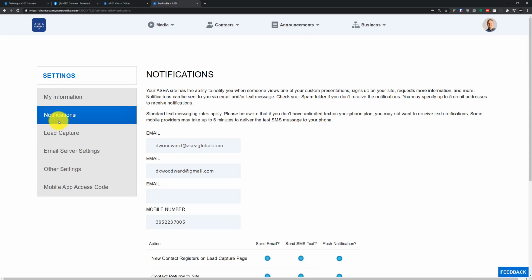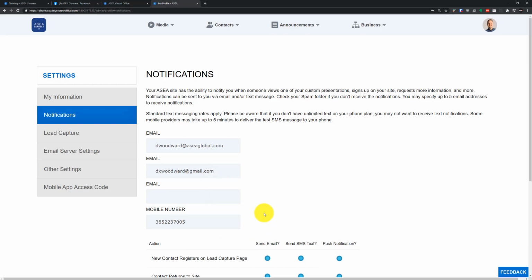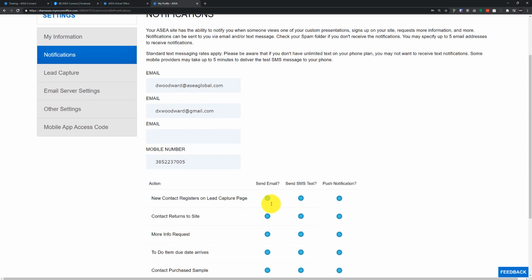So the notification area is where you can go if you want to be notified via email and text message when your contacts are accessing your videos or any of the content that you're sending. For instance, if you share an ASEA video, you want to be notified via text message that that contact has watched that video. There's 3 different ways that this app can notify you of activity. They can send an email, an SMS text message, or a push notification.